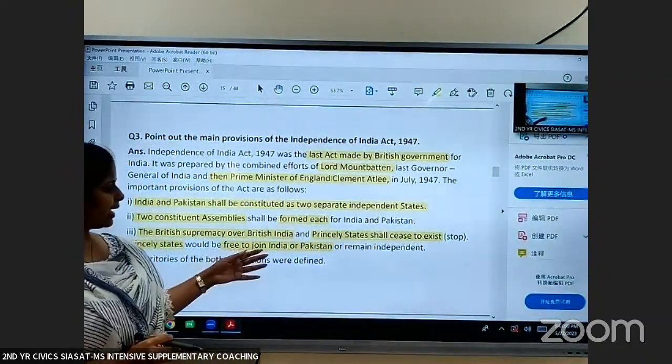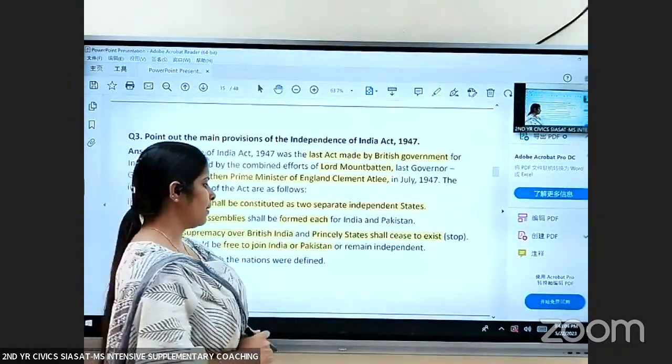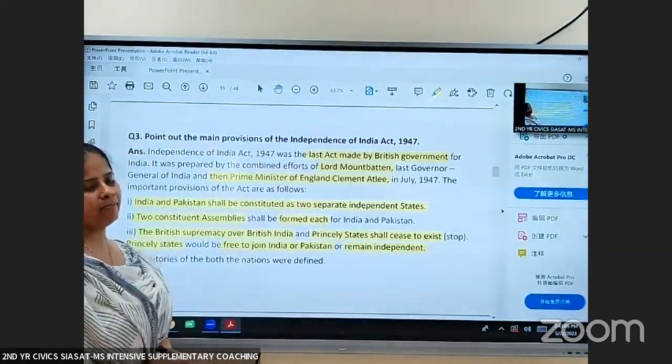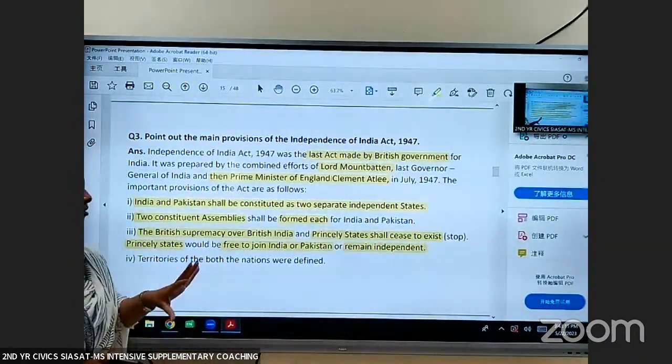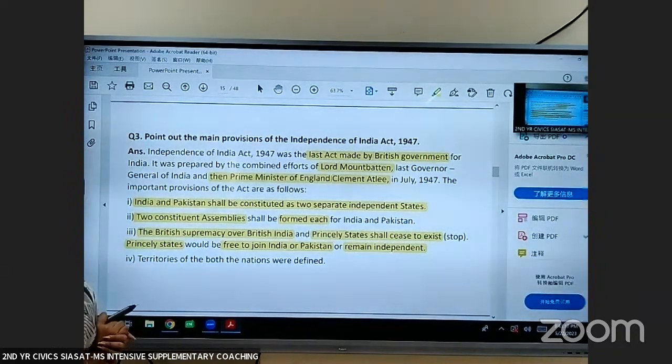If they want to join India, they can join, or if they want to join Pakistan, they can, or if they want to remain independent, they can remain independent. Britishers will not have any control on any princely state or any part of the country.